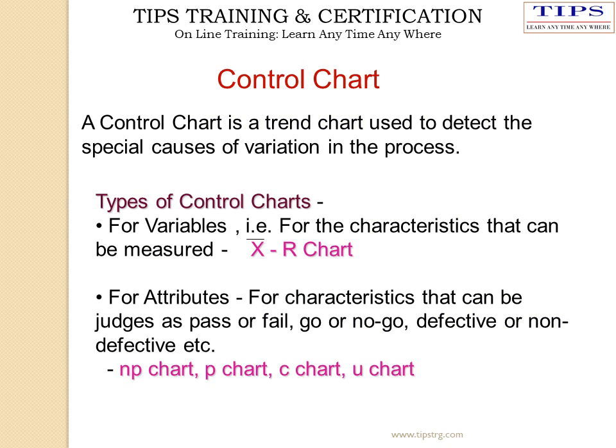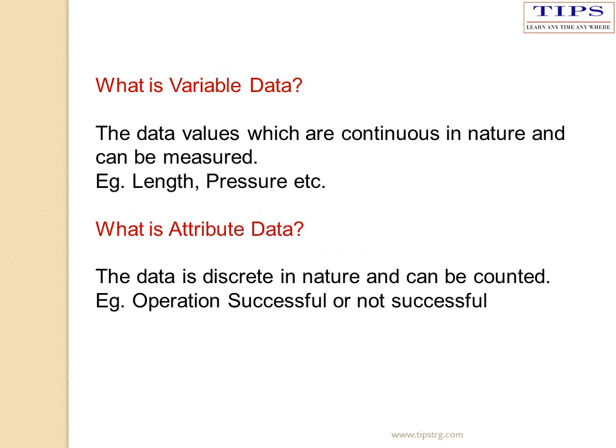Control charts are of two types, that is variable chart and attribute chart. Variable means we can measure the data, whereas attribute we can't measure the data but we only count the data. Under variable chart there are X bar R chart, IMR chart and X bar S chart. What is variable data?